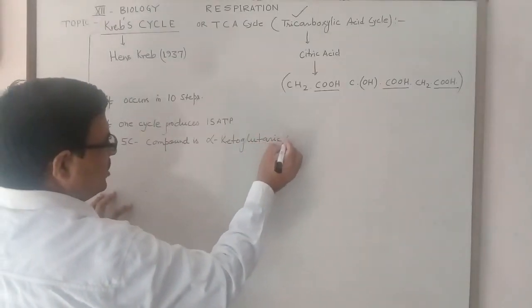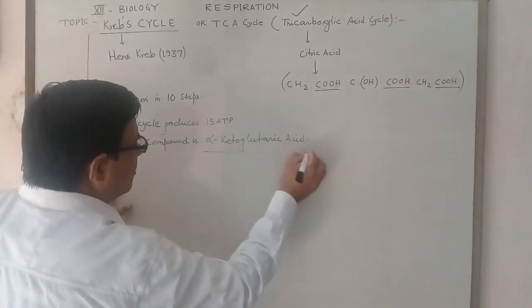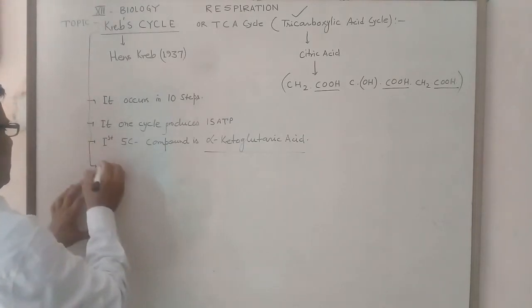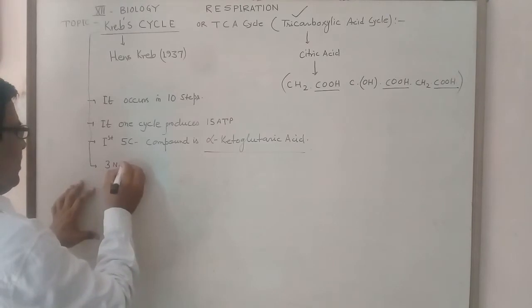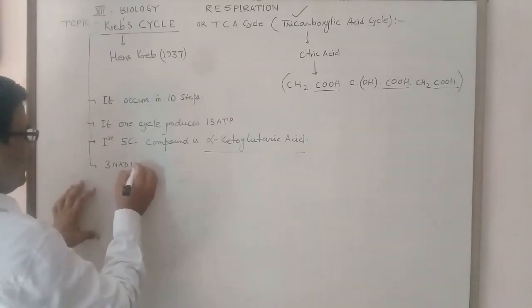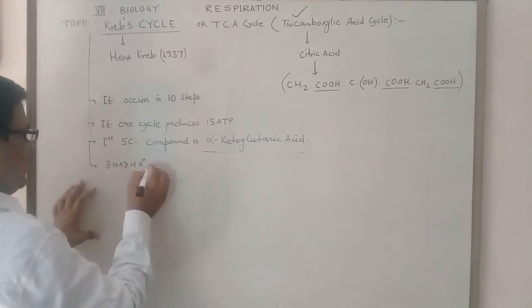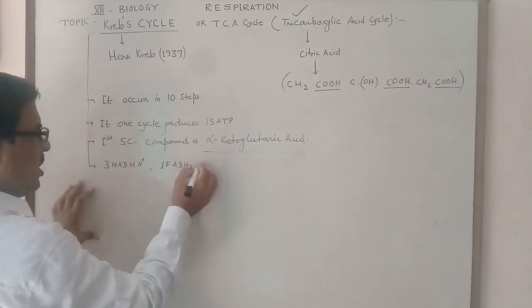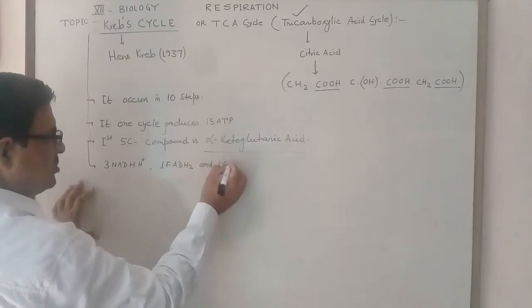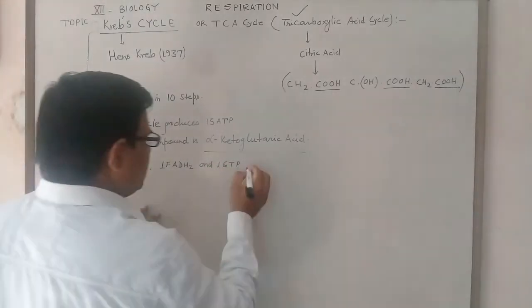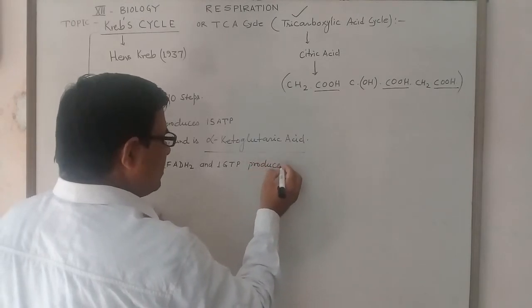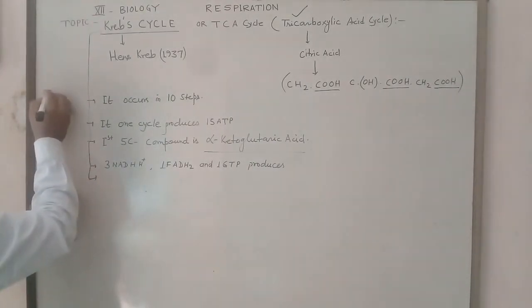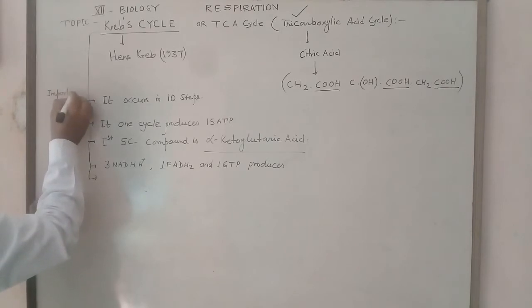And next is the production of 3 NADH, one FADH2 and one GTP in the Krebs cycle.